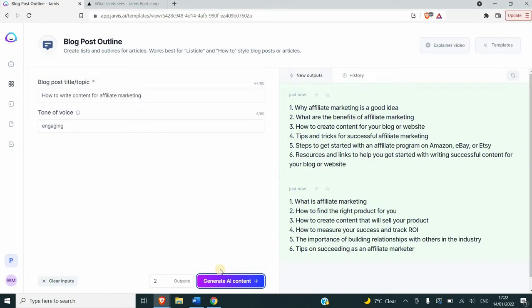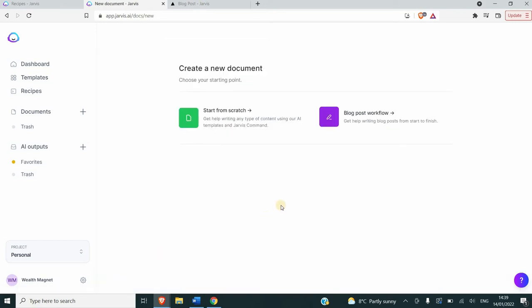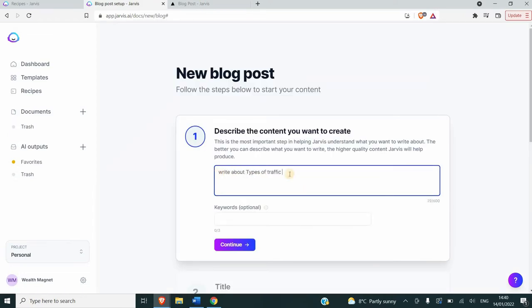Now we have the outline of the blog. Let's try and write the blog itself. Now you go to templates again, and then choose long form assistant, and then let's choose blog post workflow. Now here it says describe the content you want to create. Here, if you remember, I asked you to give as much guidance as possible to Jarvis to be able to give you a decent output.